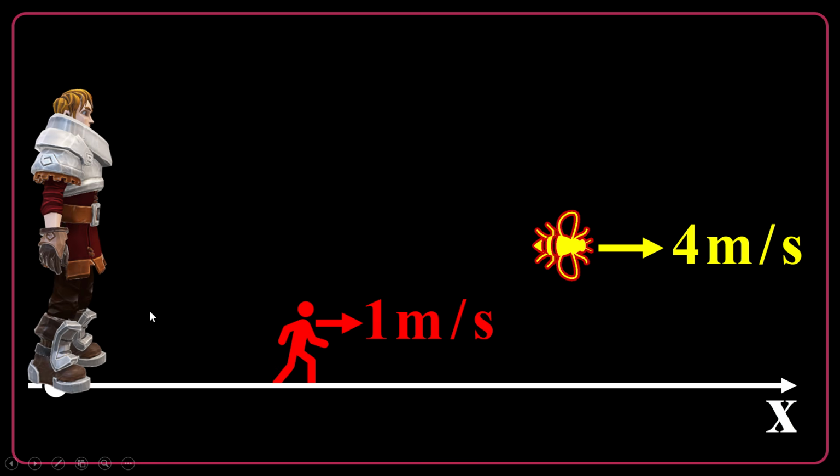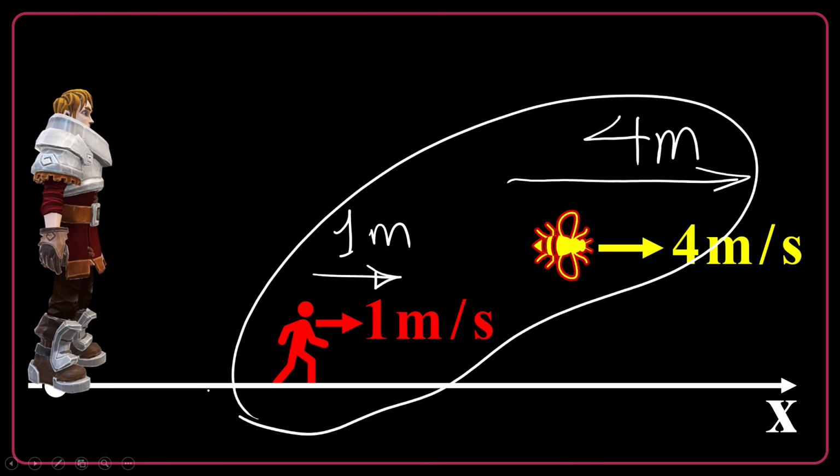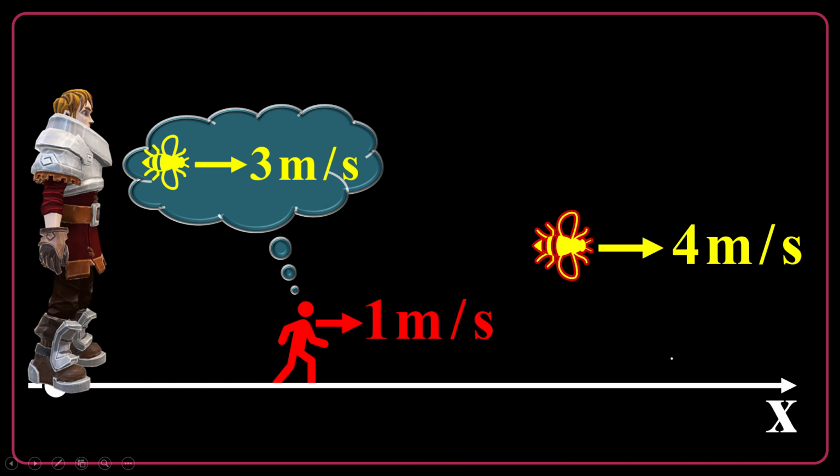What about the velocity? Here I have a big boy at rest relative to the ground, a small boy in red moving at a speed of 1 meter per second rightward, and at the same time a honeybee moving at a speed of 4 meters per second rightward. What's the velocity of the honeybee relative to the small boy? In 1 second, the honeybee will travel 4 meters, and at the same time, the small boy 1 meter. So the change in relative distance between the small boy and the honeybee will be 3 meters. So the velocity of the honeybee relative to the small boy will be 3 meters per second rightward.